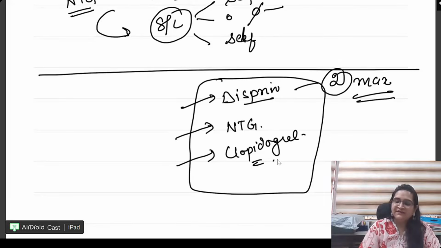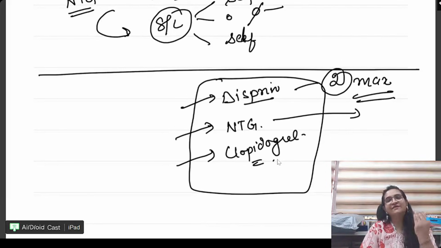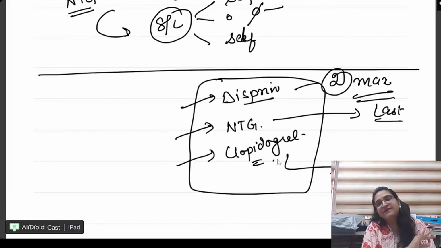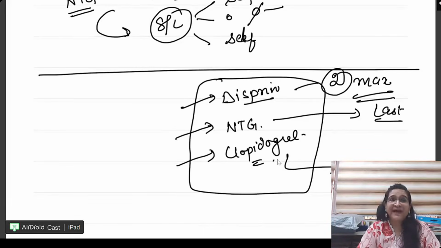Right, then if it is a known patient who always has arrhythmia, nitroglycerin should be kept, but this is the last drug to be taken. This is not the first drug. First drug is aspirin, Disprin. Again, if the patient is very old, then he needs to take an antiplatelet as well. So always keep these 3 drugs. You can save at least 1 life in your lifetime. This has to be in each and everybody's pocket. Parents especially, and even your older siblings, anybody is now prone to a heart attack post COVID.